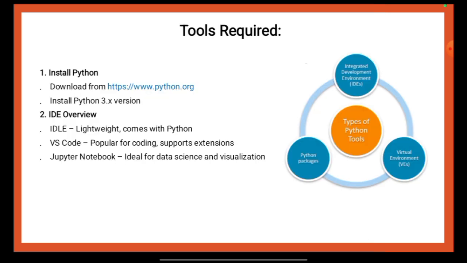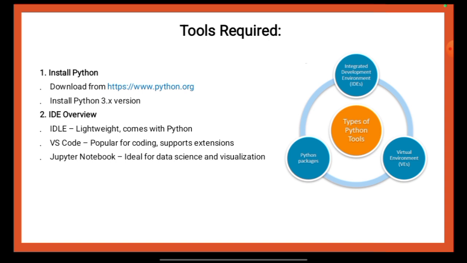In this slide, we will be discussing in detail the tools required. Let me first read out the details that have been mentioned here and then we will discuss them. 1. Install Python. Download from www.python.org. Install Python 3.x version. 2. IDE overview. IDLE, lightweight, comes with Python. VS Code, popular for coding, supports extensions. Jupyter Notebook, ideal for data science and visualization.